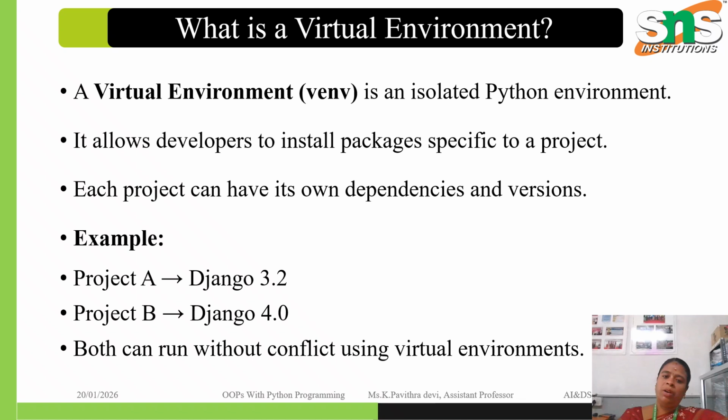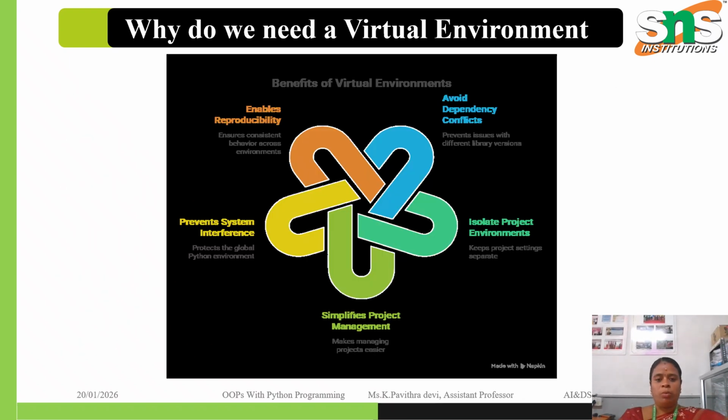Pip is the default package manager for Python. It is used to install, update and remove external libraries or packages from the Python Package Index, that is PyPI. With pip, developers can easily add powerful third-party modules to their projects. For example, Project A uses Django 3.2 and Project B uses Django 4.0. Both can run without conflict using virtual environments.